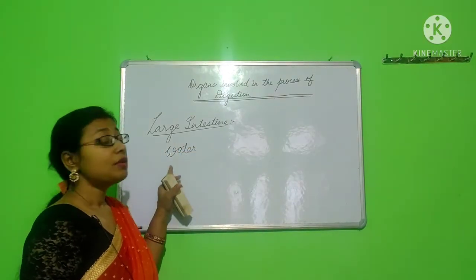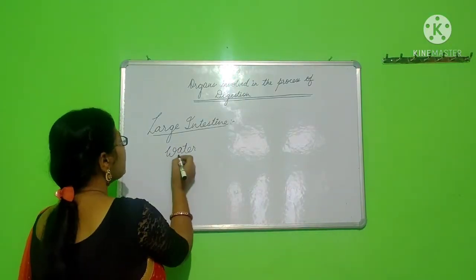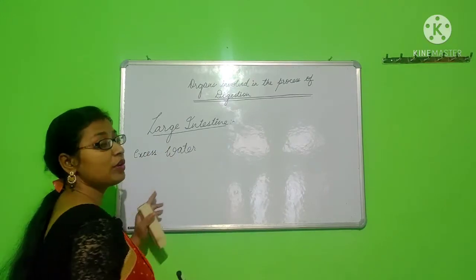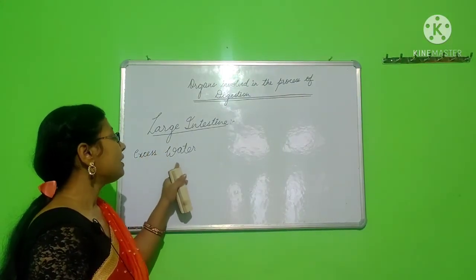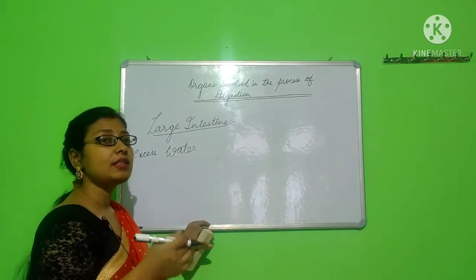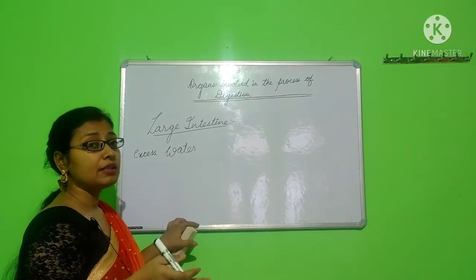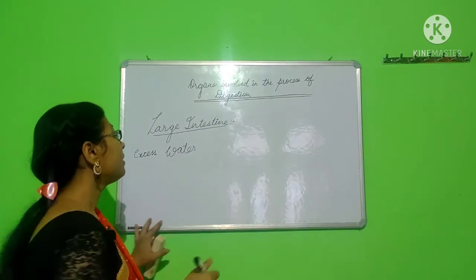Okay, so large intestine absorbs the excess water that is present in the food. It absorbs all the excess water that is present in the digested food, and after that it helps the remaining food particles to get excreted from the body.